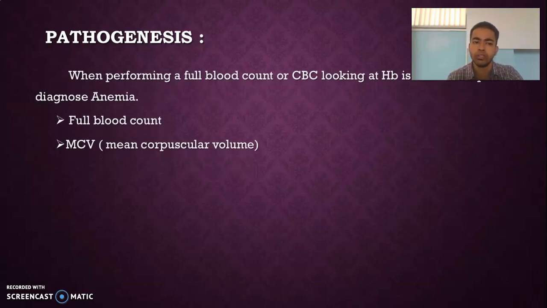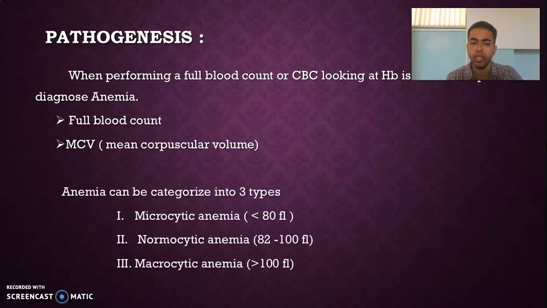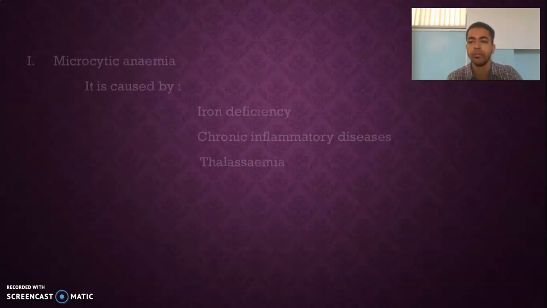So coming to the pathogenesis, when performing a full blood count or complete blood count (CBC), looking at hemoglobin is the first step to diagnose whether a person has anemia or not. The first one is the full blood count, and then there is MCV, that is mean corpuscular volume. And anemia can be categorized into 3 types: microcytic anemia, normocytic anemia and macrocytic anemia.